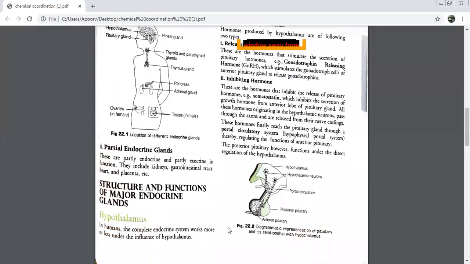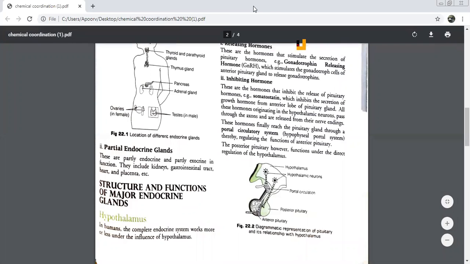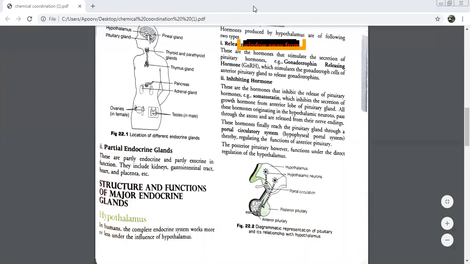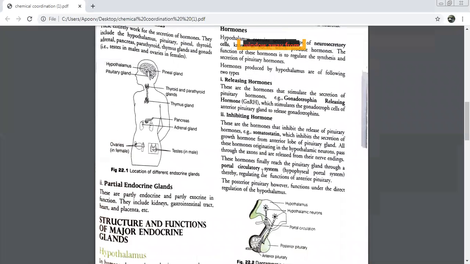See, beta, in humans, the complete endocrine system works under the influence of one, and that is the hypothalamus. So this is the main one. This is the leader. This is the boss. Who is it? Hypothalamus. The entire endocrine system works under the influence of hypothalamus only. There are so many glands in the entire system, but remember that all of them work under the control, coordination, you can say guidance, of which one? The hypothalamus. So the most important one is the hypothalamus.